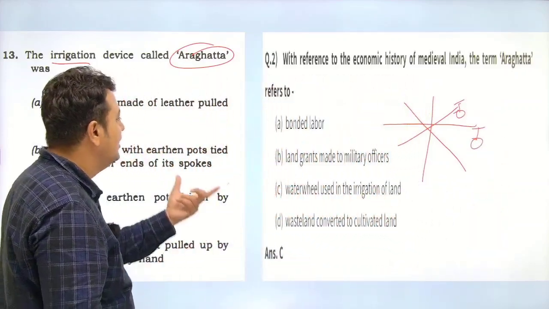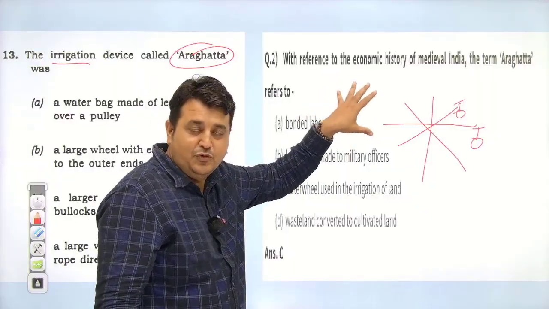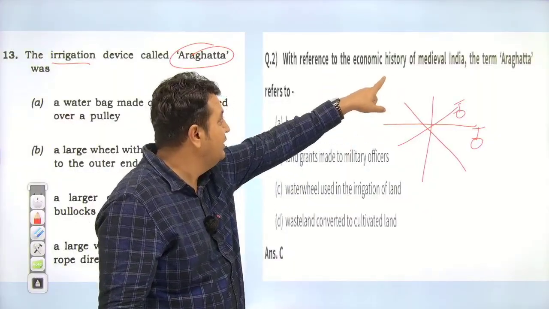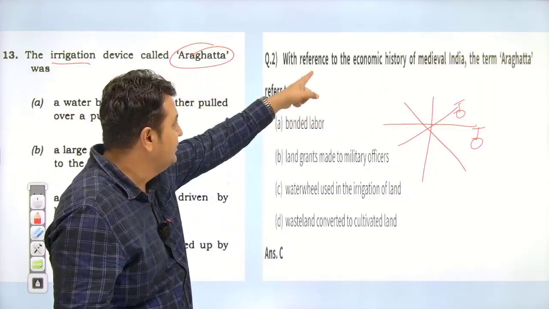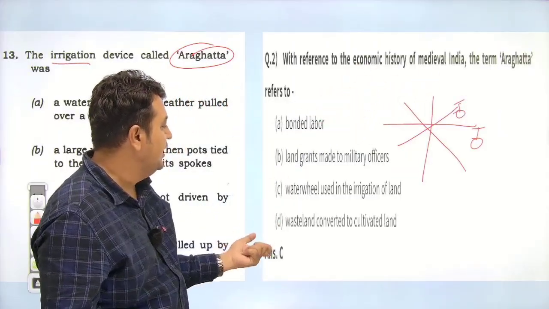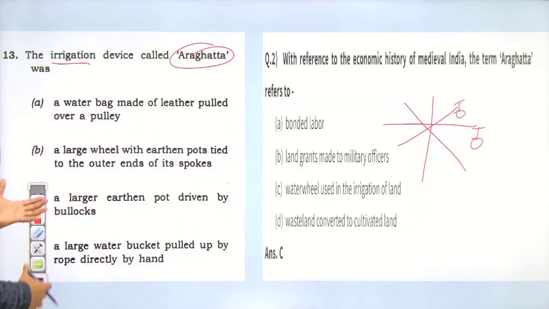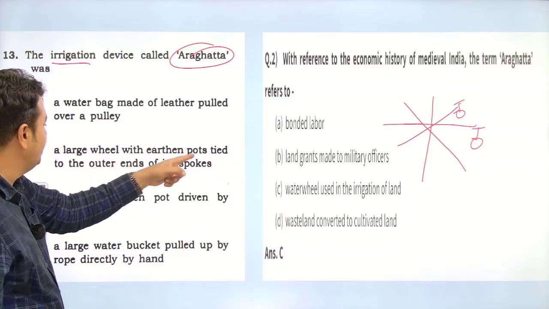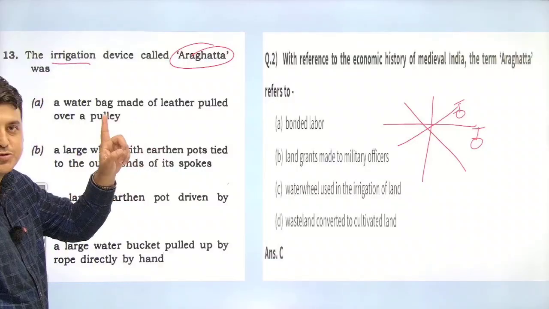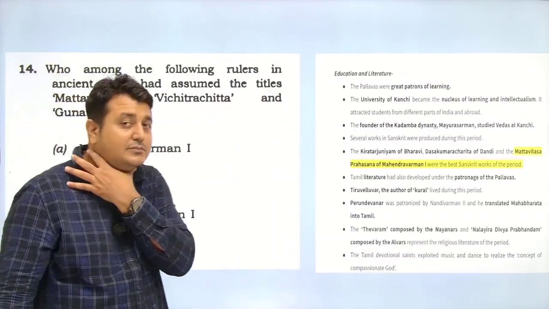So Arghat. I have taken this because when we discussed the PYQs, this was a PYQ in our class, discussed with reference to the economic history of medieval India, the term Arghat. Arghat is a water wheel used for irrigation of land, and what is here? Yes everyone, you know the answer: a large wheel with earthen pots tied to the outer ends of its spokes. Yes, I hope this is clear. Yes, everyone.